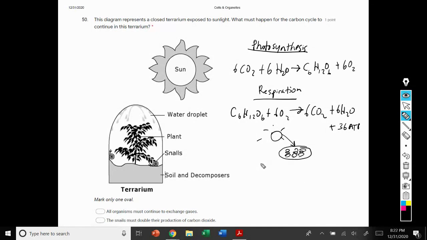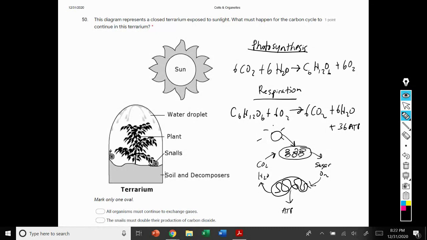That sunlight is what allows the plants to take in carbon dioxide and water and convert it into sugar and oxygen gas. And then our mitochondria in respiration is able to take that sugar and oxygen and convert it back into carbon dioxide and water. And again, we can't forget that the ATP is also made in this process.